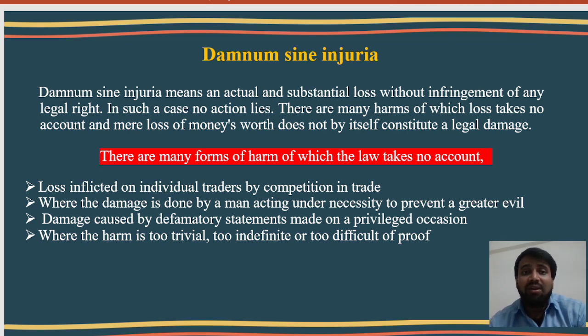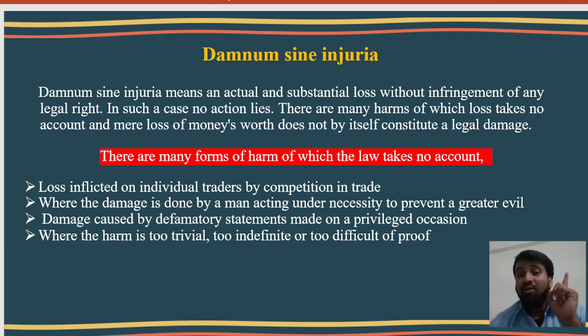Damnum sine injuria means an actual and substantial loss without infringement of any legal right. In the case of injuria sine damnum, violation of a legal right is a must. But in the case of damnum sine injuria, no one has violated your legal right. Anyone may have violated your right, but that right was not a legal right.